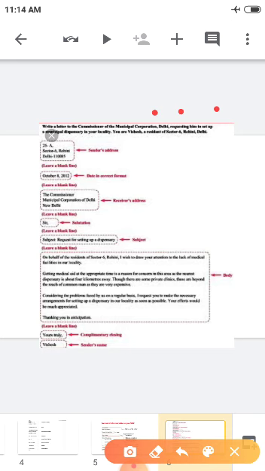so see, children, as I said, all the things are written in the left corner. Okay, so the sender's address is written here. After a line, they have written the date in the correct format. That means month, date and the year. Then again one line. After that, they have written the receiver's address, the Commissioner, Municipal Corporation of Delhi, New Delhi. Okay, then after they have given a line, then again sir, as I said, the same way. Okay, see, here they have given the subject as request for setting up a dispensary.